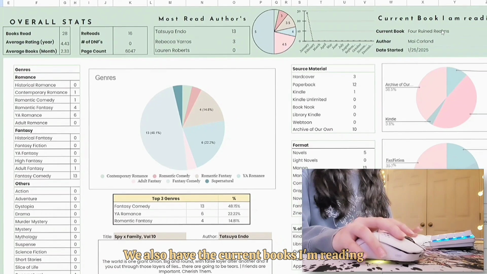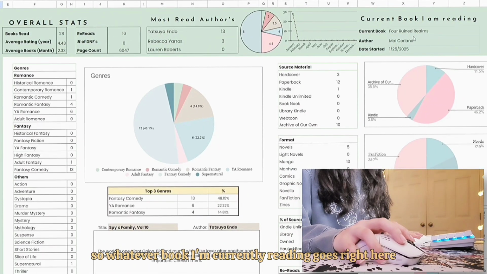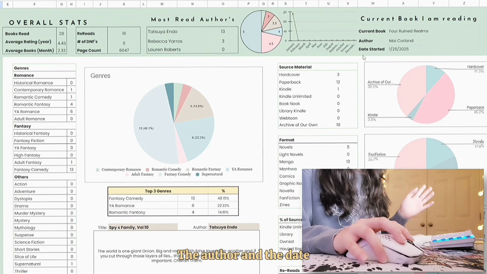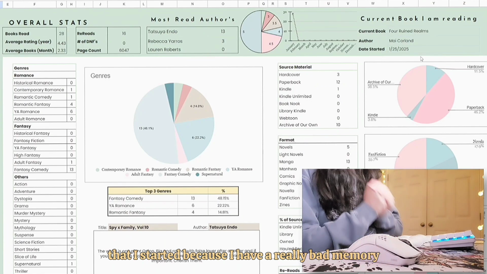We also have the current books I'm reading, so whatever book I'm currently reading goes right here, the author and the date that I started, because I have a really bad memory.